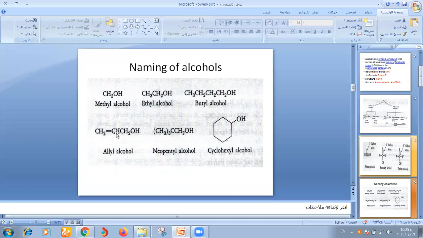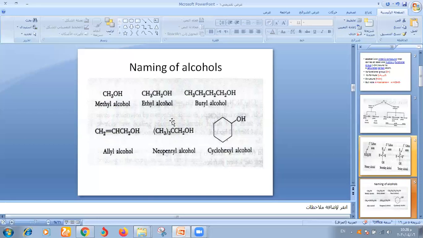CH2=CH is called the allyl group. With OH, it is called allyl alcohol. This group with the name alcohol.